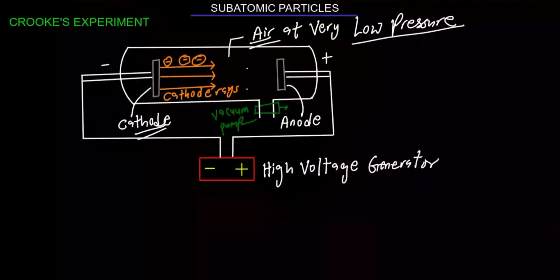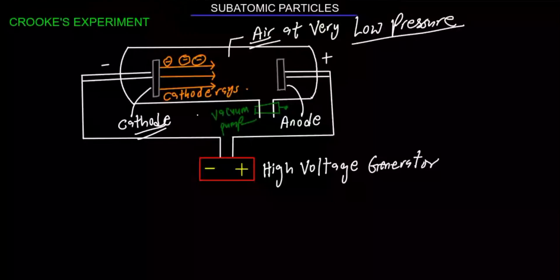Again, when he passed high voltage to gases at low pressure, he observed some stream of particles that travel from the cathode to the anode, and he called them cathode rays. They are called cathode rays because they originate from the cathode and move towards the anode. That is the cathode ray. This experiment was first performed by William Crookes.